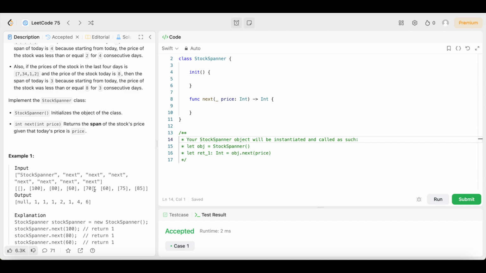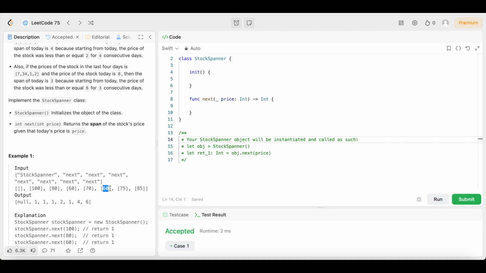Now we come to 70. So 70, if we go back, 60 is less than or equal to 70. And we're counting the 70 as well. We're counting 70 counts and this day counts. So that's 2 days, right? So that's why the span is 2, because we're counting the day in itself as well. So it's 70 and 60. That's why it's 2, right?